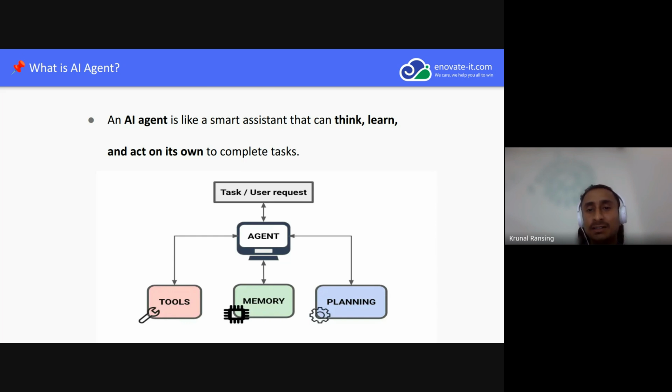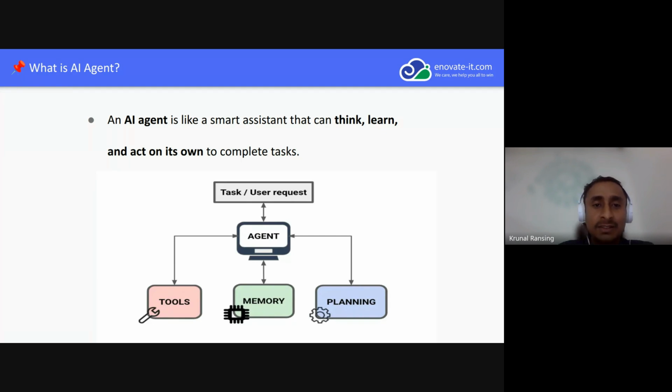It's like a smart assistant that can think, learn, and act on its own to complete tasks. Meaning without human intervention, it can complete tasks as per whatever it has learned, whatever preferences or feedback we have given. So it completes the task as per that. Basically, that is an AI agent.